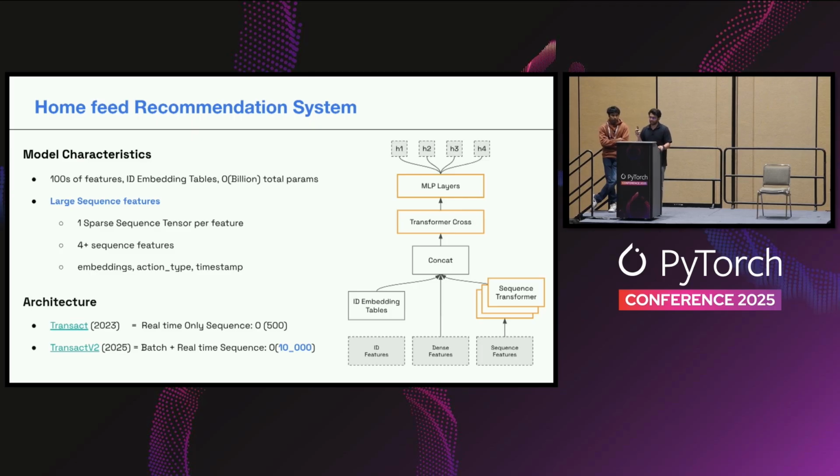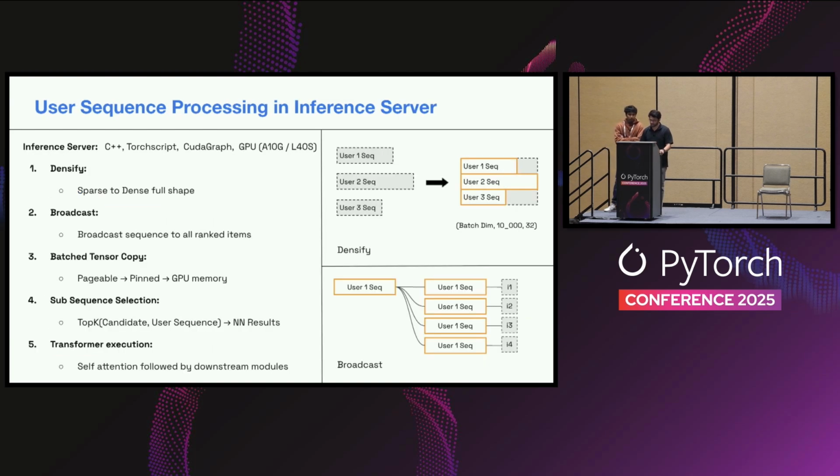And there are two different architectures for this model. I've linked both the papers here. The first one is what we shipped in 2023. It only uses the real-time activity sequence of about order of 500 events. And the latest one that we shipped last year uses a batch plus real-time sequence of the order of length 10,000. So I think the interesting part about this specific problem is what happens when you try to scale this user activity sequence by almost 20x in size.